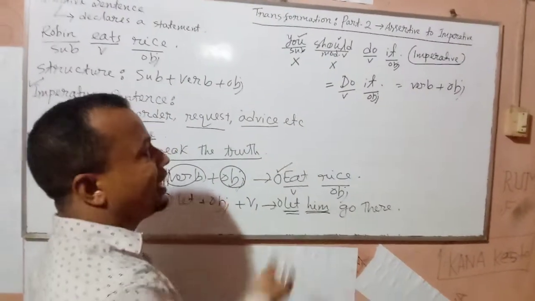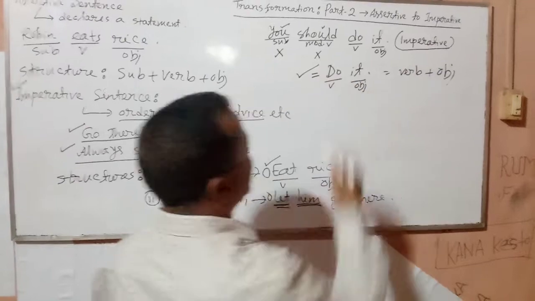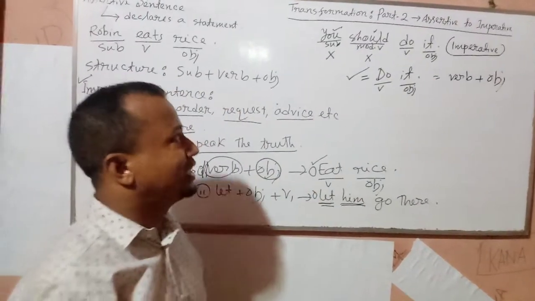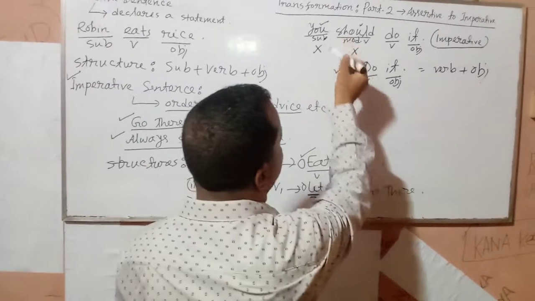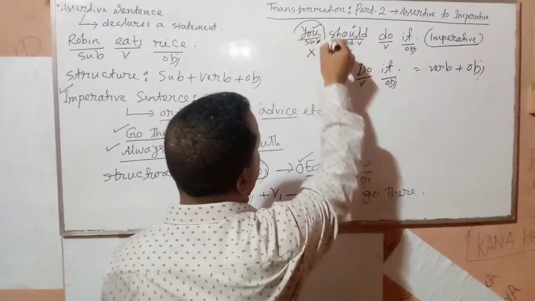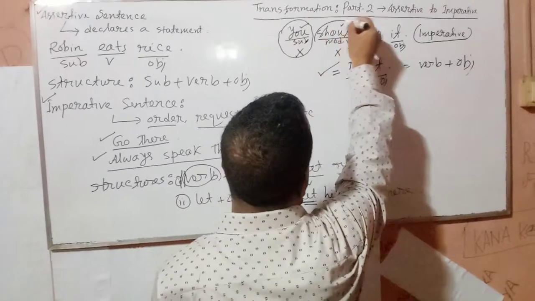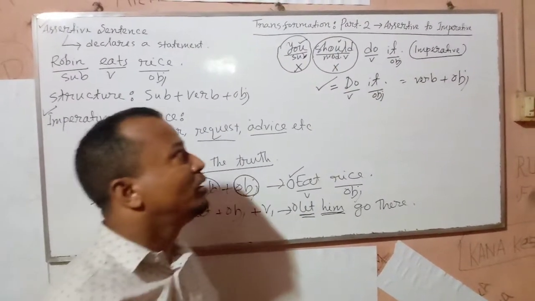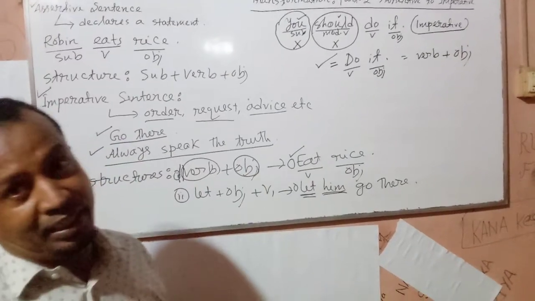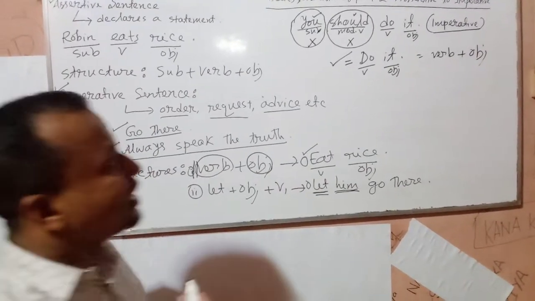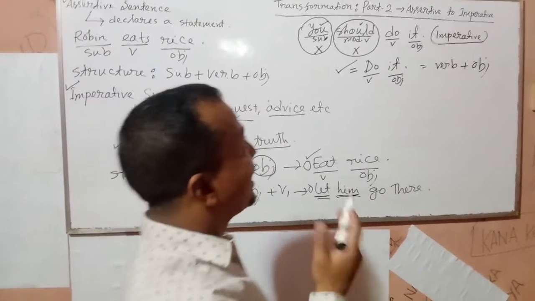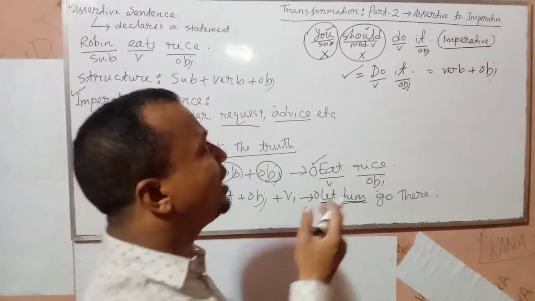Now it is an example of an imperative sentence. What have we done? We have done only two things. That means we have omitted the subject you and the modal auxiliary verb should. Then we have written do it. You can change any sentences from assertive to imperative following this.